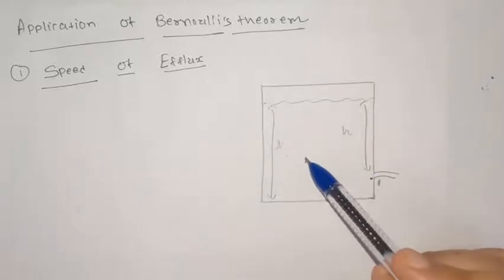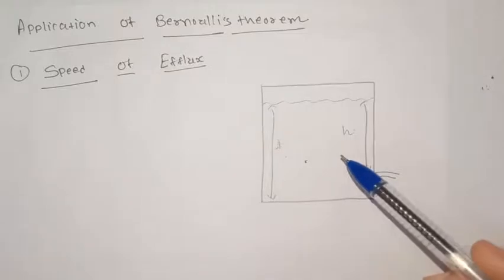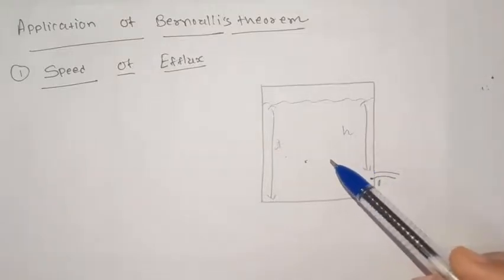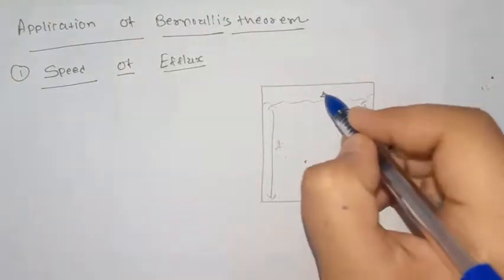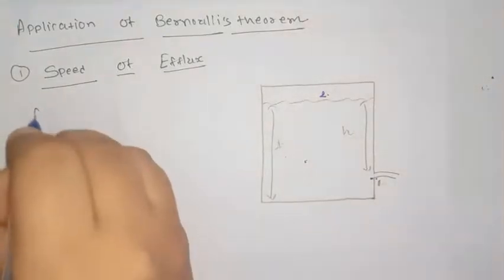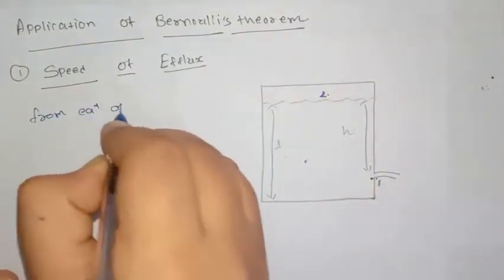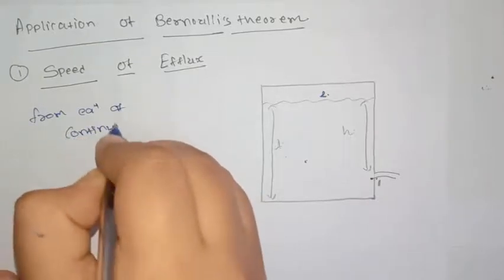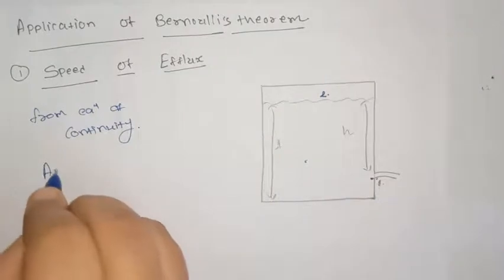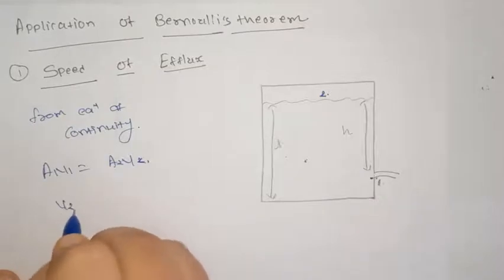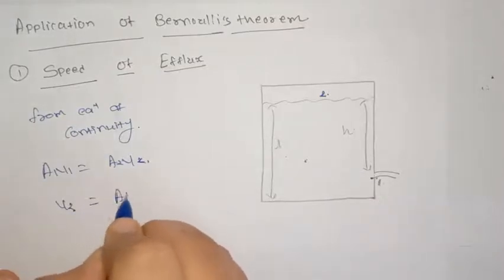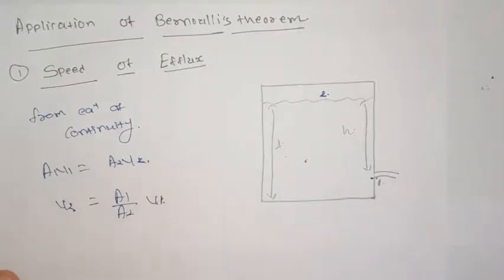Taking the liquid to be incompressible, then only we can apply the Bernoulli's equation. So take the liquid to be incompressible and its flow through the hole as streamline. We can apply the equation of continuity at points 1 and 2. So from equation of continuity, A1 V1 is equal to A2 V2. From this we can write V2 is equal to A1 by A2 into V1.